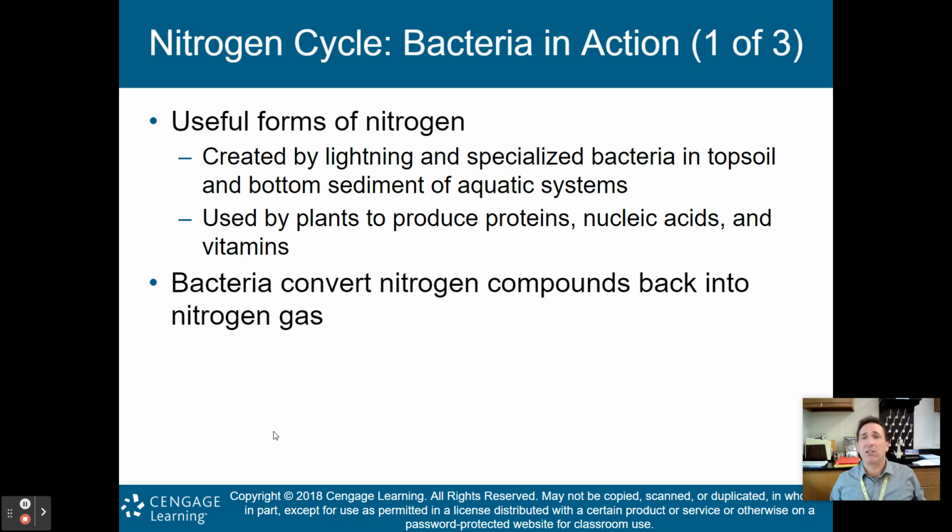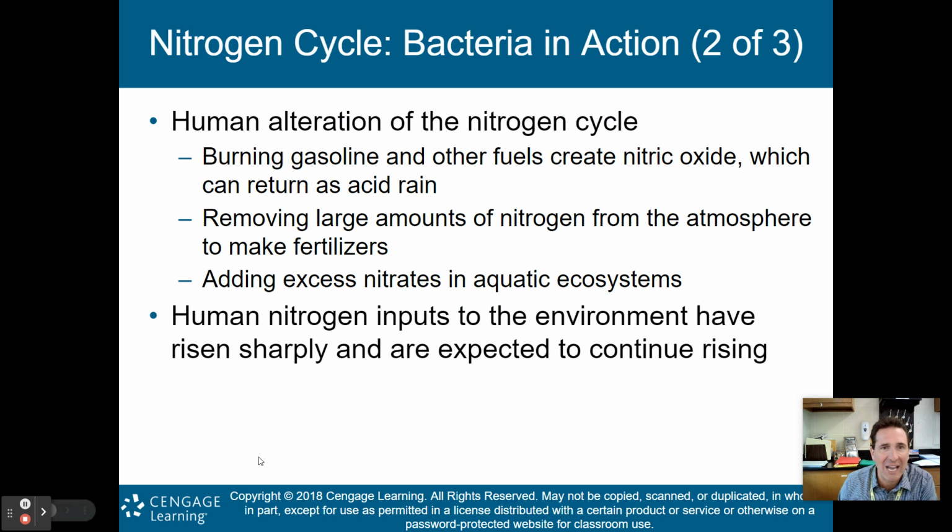The nitrogen cycle uses bacteria. So useful forms of nitrogen are created by lightning and specialized bacteria in the topsoil and bottom sediment of aquatic systems. This useful form of nitrogen is then used by plants to produce proteins, nucleic acids, and vitamins. Bacteria convert nitrogen compounds back into nitrogen gas. Once again, though, we're altering the nitrogen cycle by burning gasoline and other fuels. We create nitric oxide, which can return as acid rain.